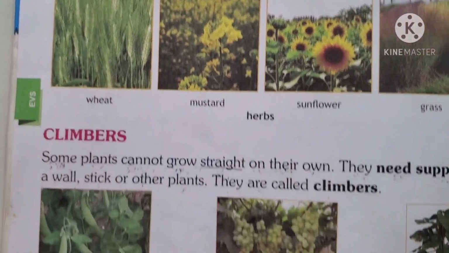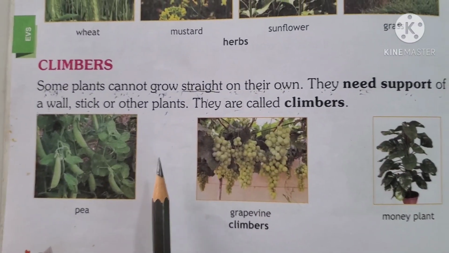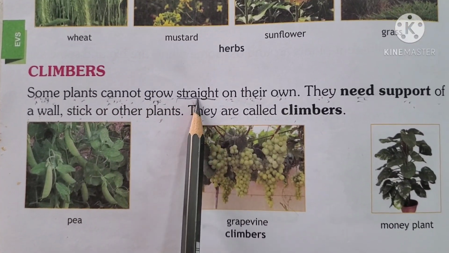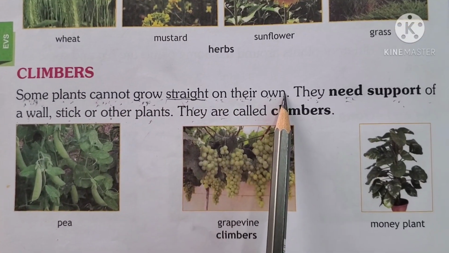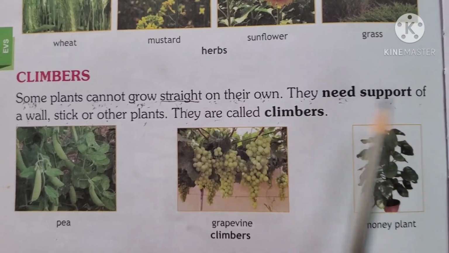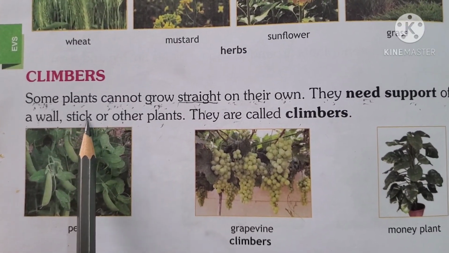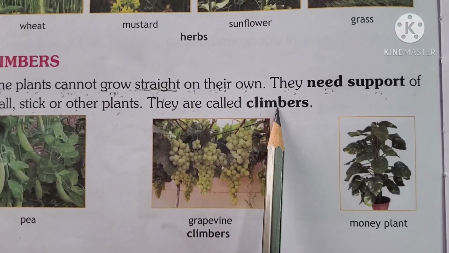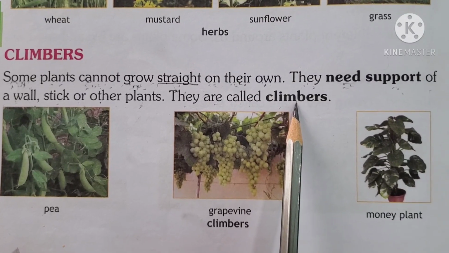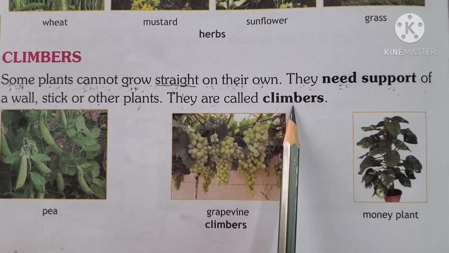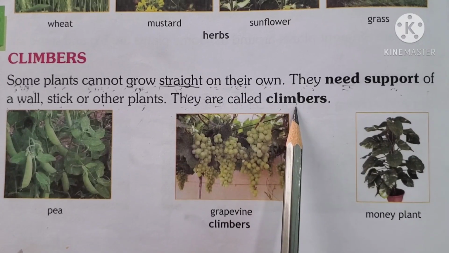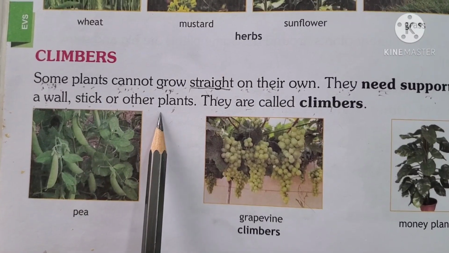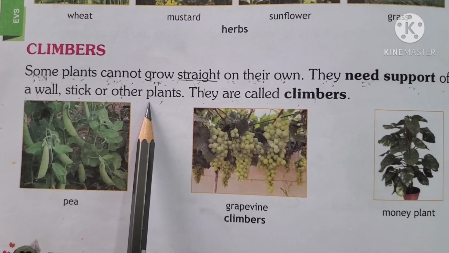Okay. Now comes climbers. We are learning about climbers. Some plants cannot grow straight on their own. They need support of a wall, stick or other plants. They are called climbers. Yes, children, some plants, they cannot grow straight. They need some support of wall or a stick or any other plants. Then only they can grow.